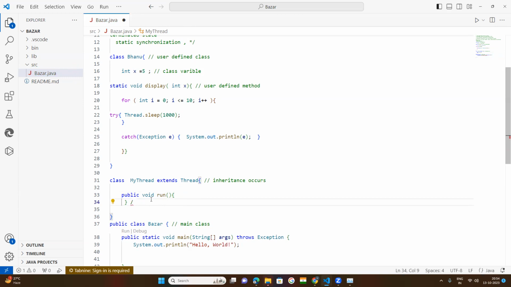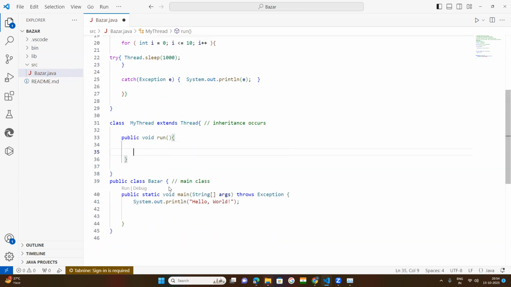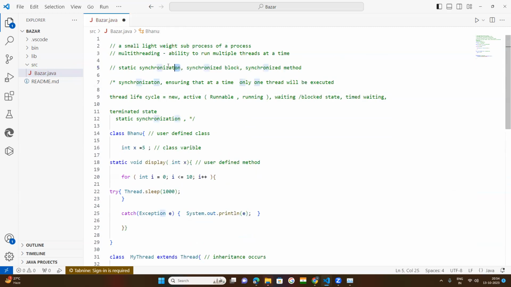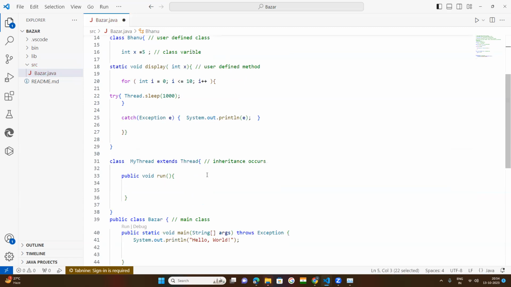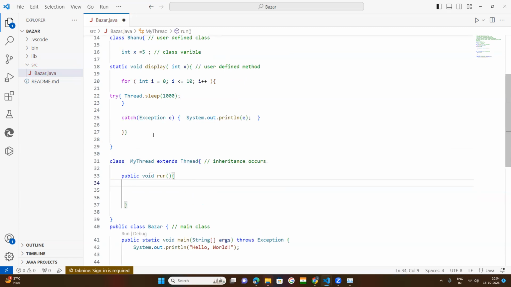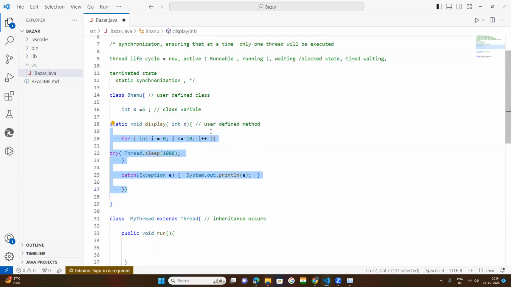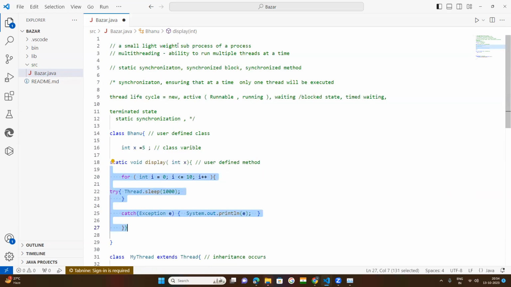Now watch. Within this, I want to call this, as I told you, static synchronization. I want to call the display method, under this method, this thread line of code. I told you a thread is a small, lightweight sub-process of a process.